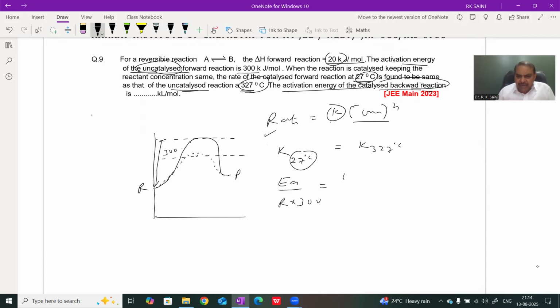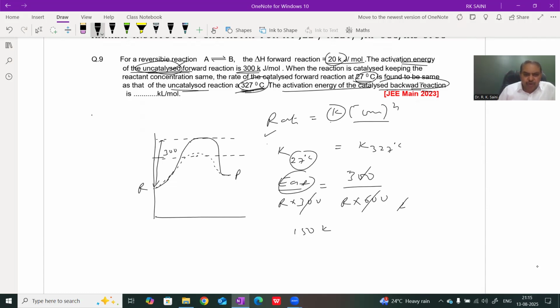300, and activation forward reaction. First we find forward reaction. Activation energy of forward reaction over R into temperature. Temperature changed into Kelvin, it is 600. The activation energy of uncatalyzed forward reaction is 300. Given 300. Therefore, the activation energy in presence of catalyst is 150 kilojoule.